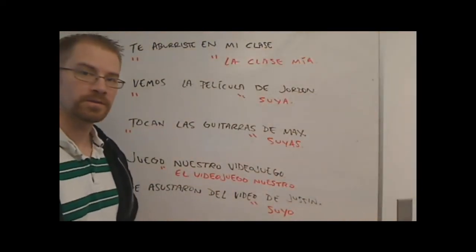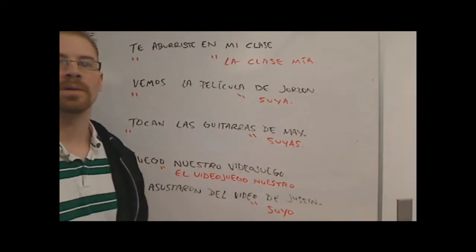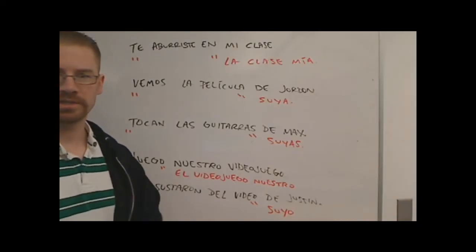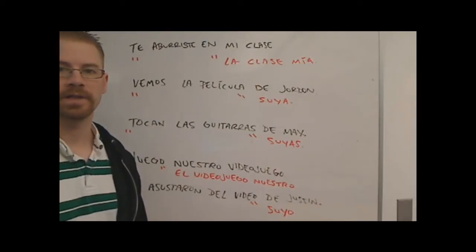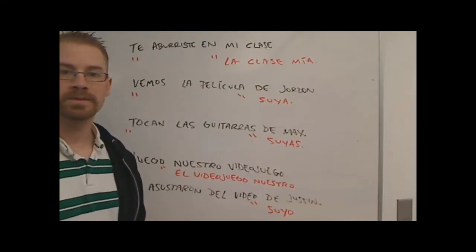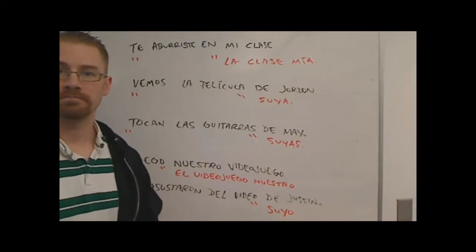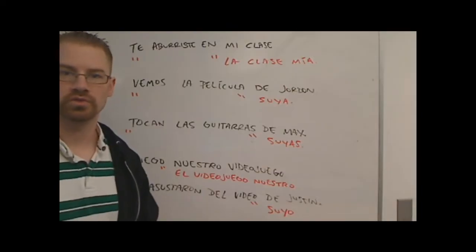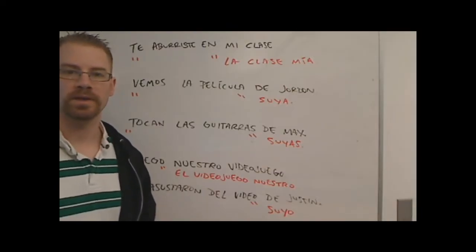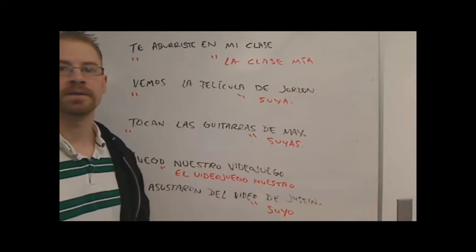All right, so I got some answers for you here for these other 5 sentences. So the first one says, you got bored in my class. So I'm just going to change it a little bit. You have te aburriste en la clase mía, for the class of mine, kind of. Vemos la película de Jordan, so we see Jordan's movie. I'm going to change it to we see the movie of him or his movie. Vemos la película suya.